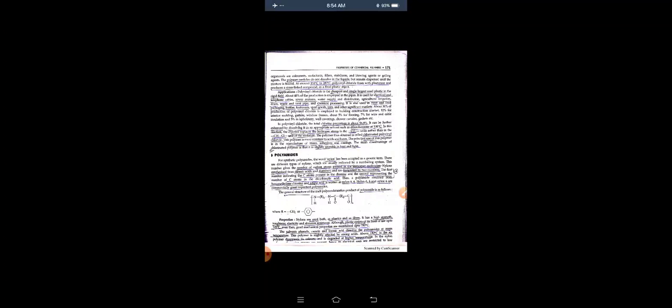Thus, a polyamide obtained from hexamethylene diamine and adipic acid is written as nylon 6,6. Nylon 6,6 and nylon 6 are commercially very important polymers.